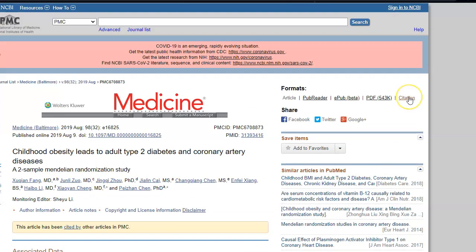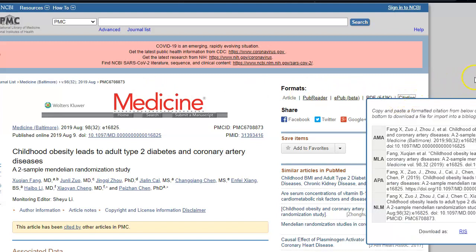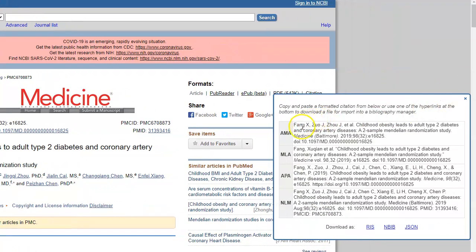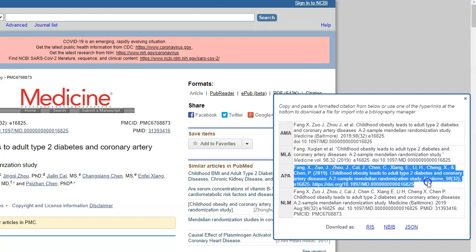And this is where you can use the citation tool to come up with the bibliographic entry. So here under Formats, I'm going to select Citation. And then notice I've got AMA, that's American Medical Association, MLA, APA. So all I need to do is highlight and copy and paste. Highlight, and then I can either right click on it and copy, right? Or you can hold down the control key and select C, and that will copy, and then hold down the control key and select V, and it will paste. Oh, V, not P, sorry.